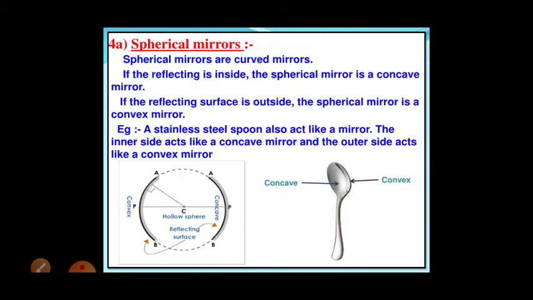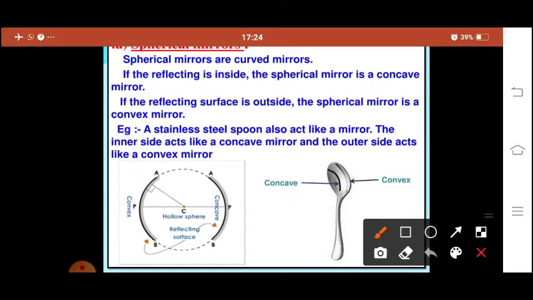Next, spherical mirror. Similarly, as we use the plane mirror, the spherical mirror is also used for different purposes. Doctors use them, and we use them in vehicles. Spherical mirrors are curved mirrors. If the reflecting surface is inside, the spherical mirror is called concave. Here, if you observe, this side is known as concave.